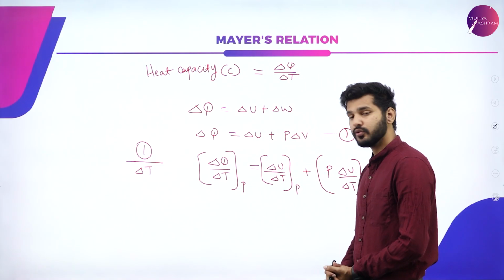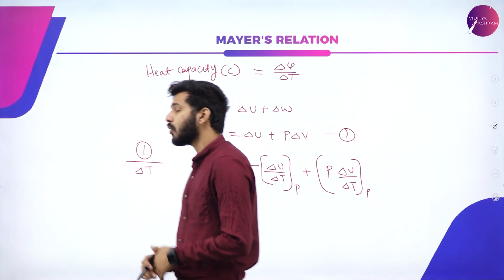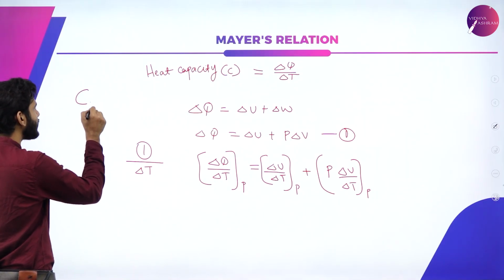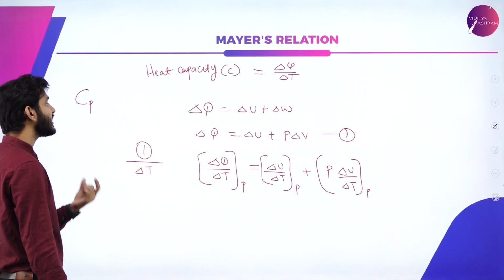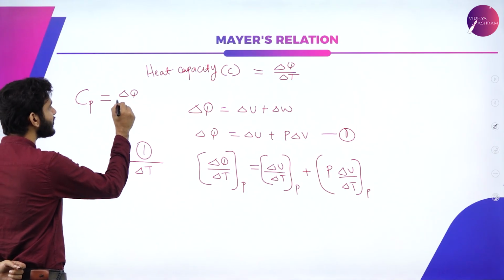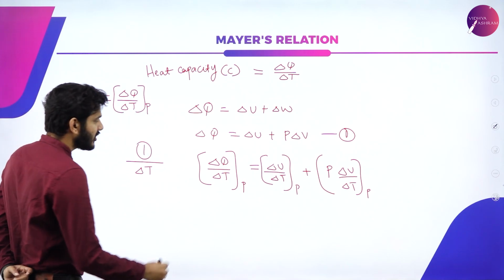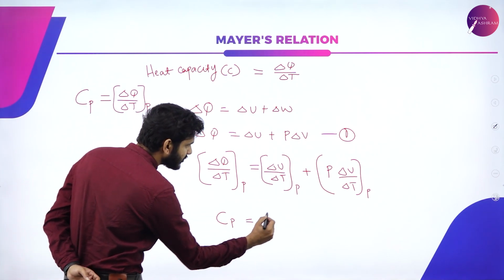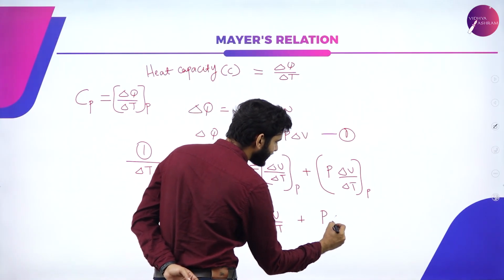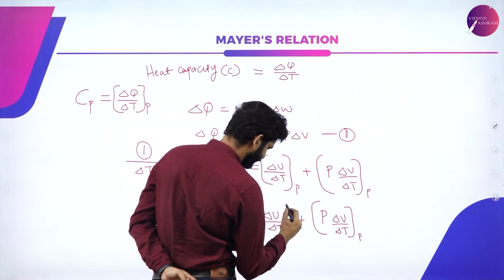But we already know that delta Q by delta T is equal to C, that is heat capacity. Now what if it is happening at constant pressure? Then very simple, instead of C we are going to write Cp, indicating that it is happening at constant pressure. So Cp will be equal to delta Q divided by delta T at constant pressure. So Cp will be equal to delta U divided by delta T plus P delta V divided by delta T at constant pressure.